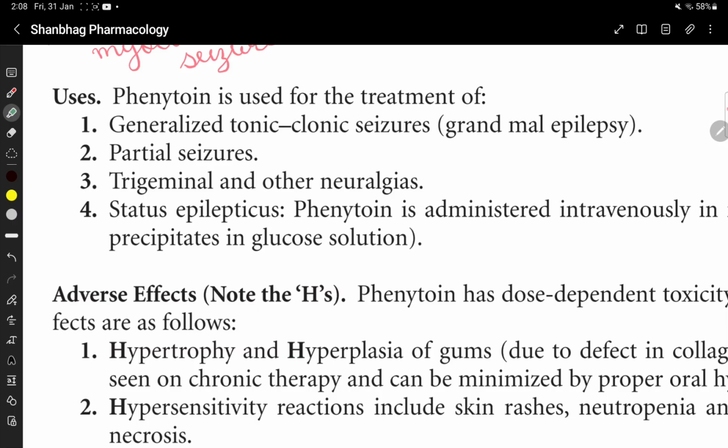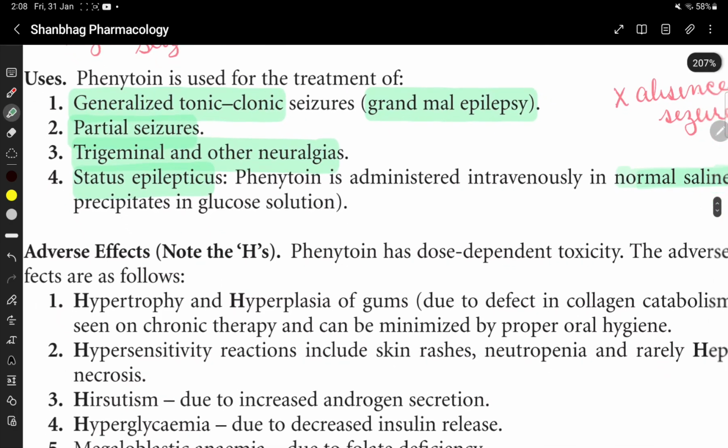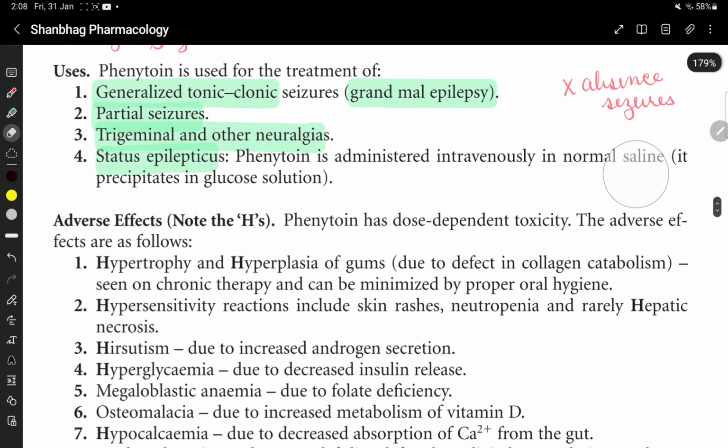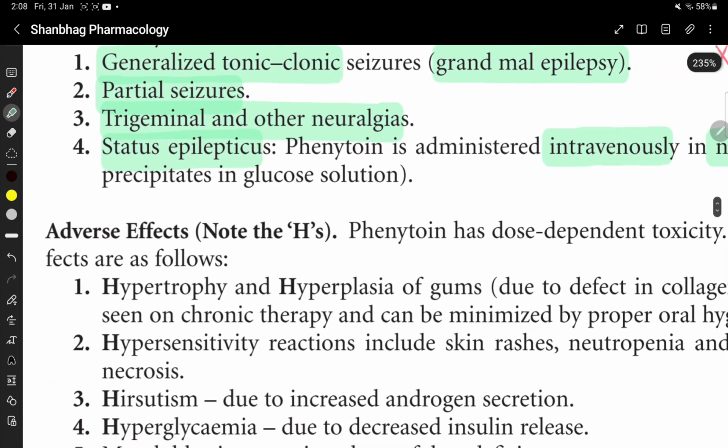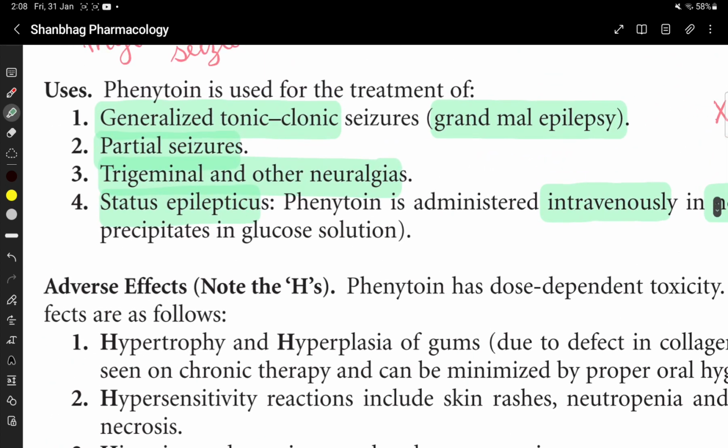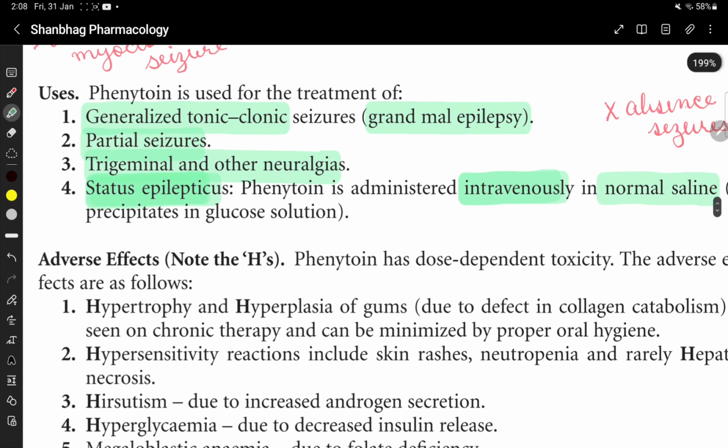Uses of phenytoin: it is used in the treatment of generalized tonic-clonic seizures or grand mal epilepsy, partial seizures, trigeminal and other neuralgias, and status epilepticus. Phenytoin is administered intravenously in normal saline. It is not administered in glucose solution because it will get precipitated.